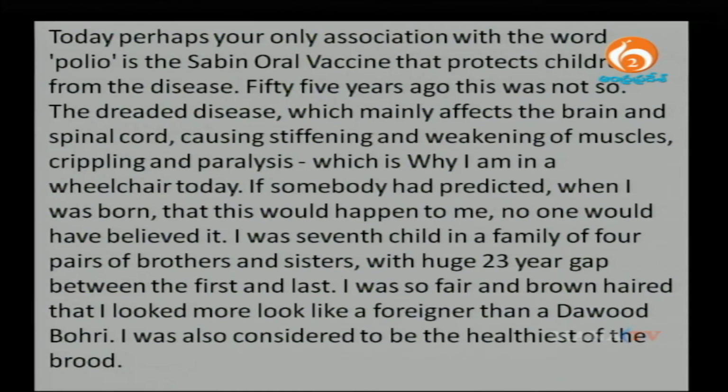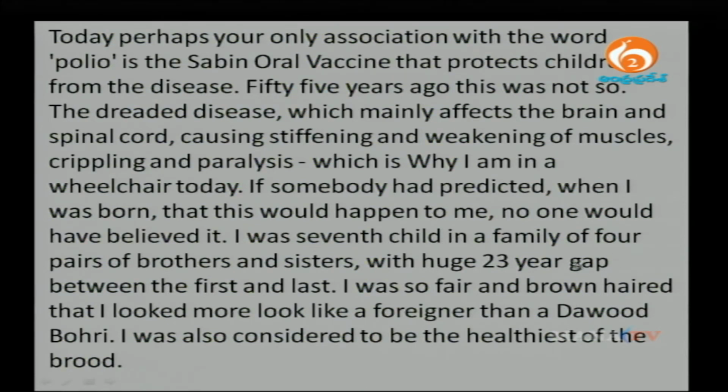Please make a note of this passage, or just make a note of this important information. For example, polio, Sabin oral vaccine, the number of years, what does polio affect, what was predicted or rather not predicted, and he being the 7th child.